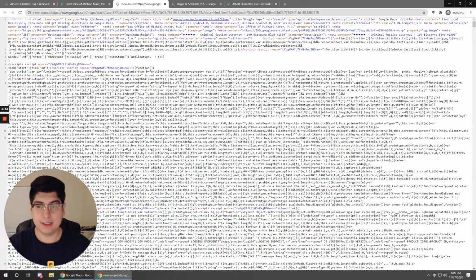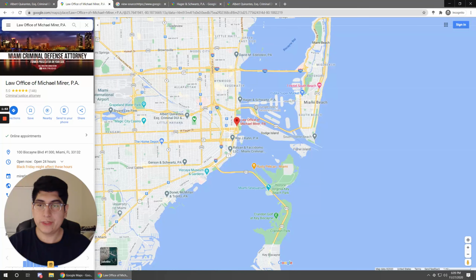And then this code here, you can basically find the categories within here. It's placed within brackets, and this is the quick way to look for them. So right now, I searched for a criminal justice attorney, so of course this is the one that's showing me. Now that does not mean that this is the primary category, it just means it's the most relevant one to the one that you searched for. So again, they could be using a different category as their primary. So if you're trying to find out what that might be, or just what they inserted into their listing, it's very easy to do this.